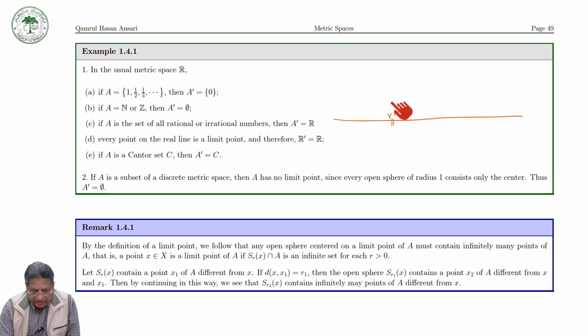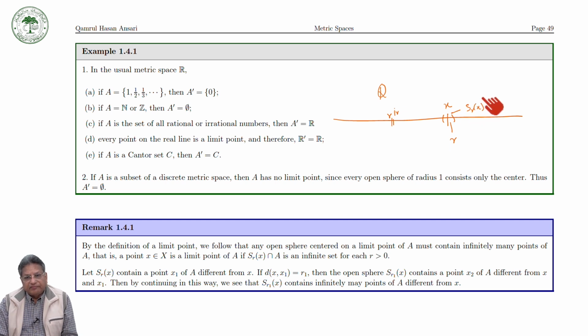If you take a point x and whatever radius you want, maybe 1/1 trillion, because after each rational number you can find an irrational number, the open ball S_R(x) will contain infinitely many points of this set. So this point is a limit point.